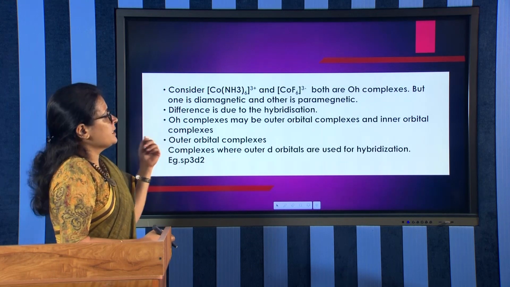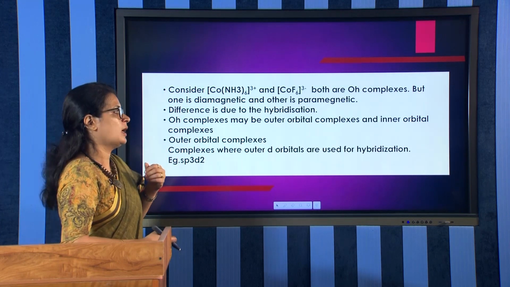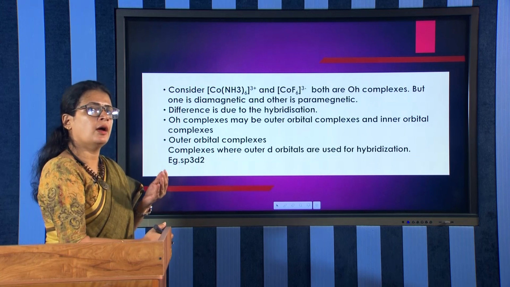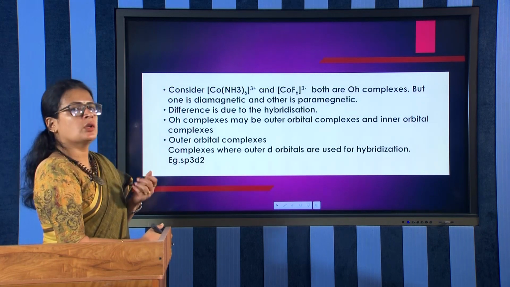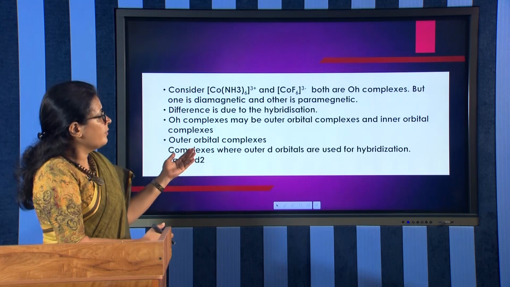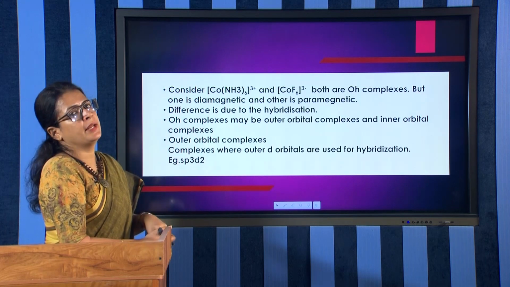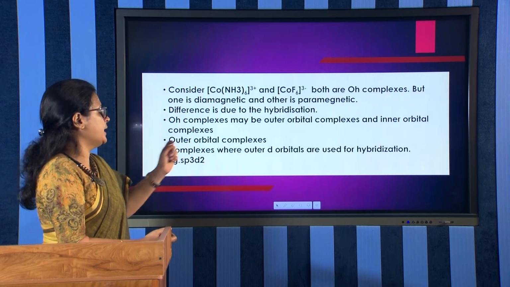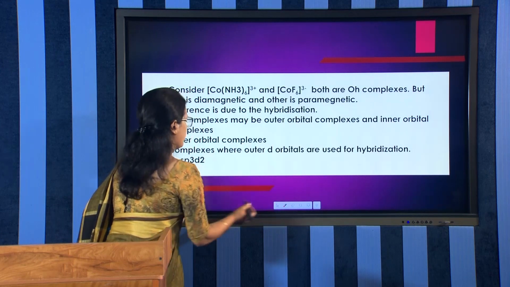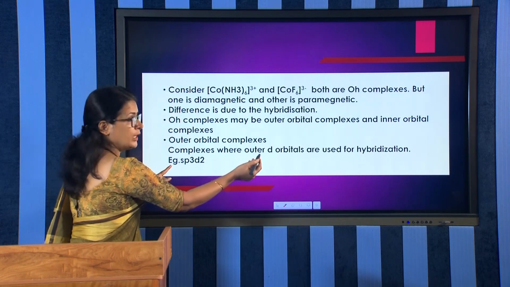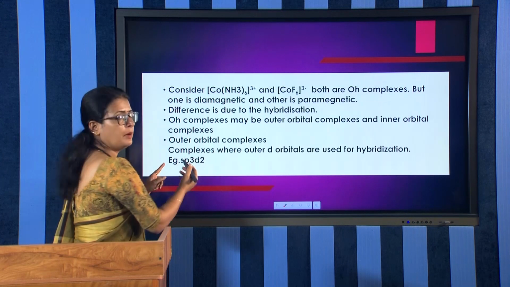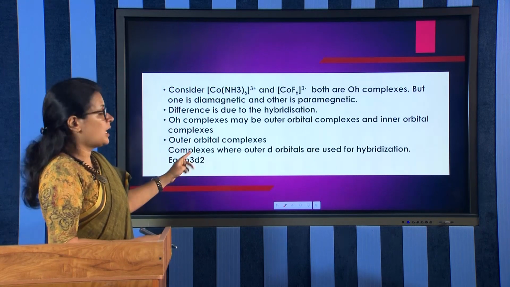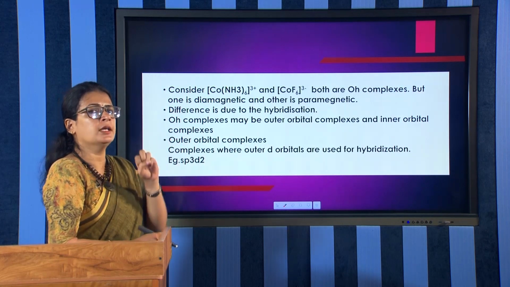Octahedral complexes may be outer orbital complexes or inner orbital complexes. Then what are outer orbital complexes? The complexes where outer d orbitals are used for hybridization are called outer orbital complexes. In sp3d2, we are using the s, p and outer d orbitals, 2 d orbitals taking part in the hybridization. That is why it is called an outer orbital complex.